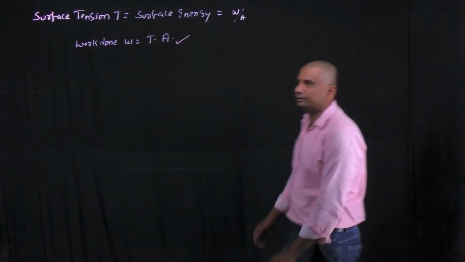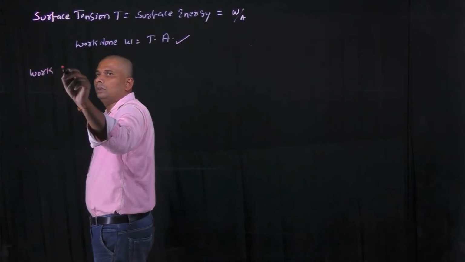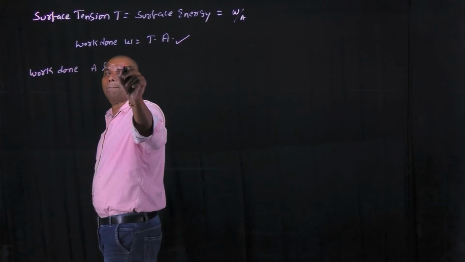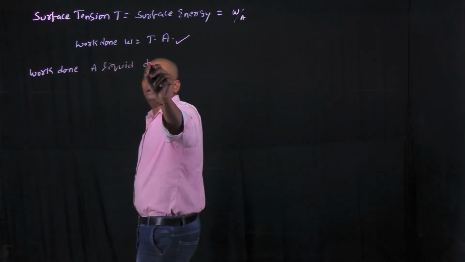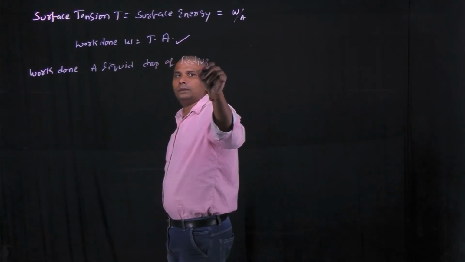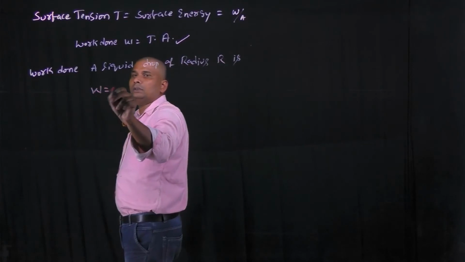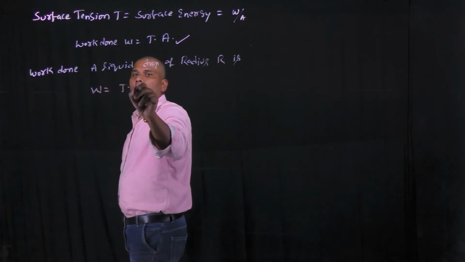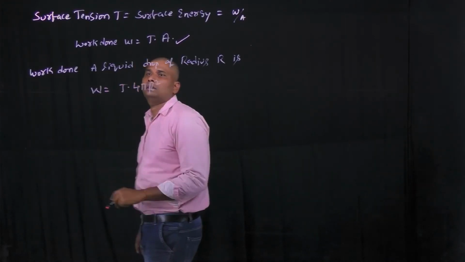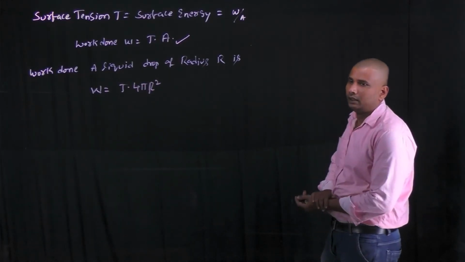First of all, the work done to form a liquid drop of radius capital R is W equals T into 4 pi R square. This is the formula for the work done to form the liquid drop of radius capital R.